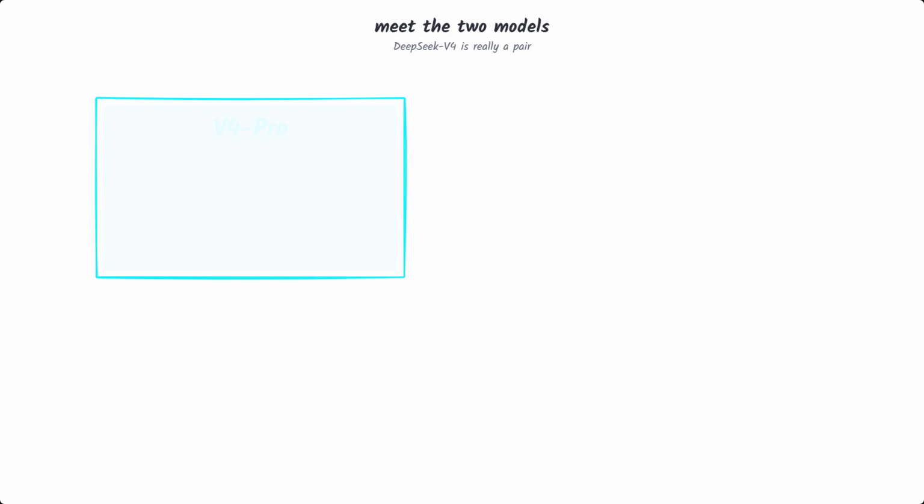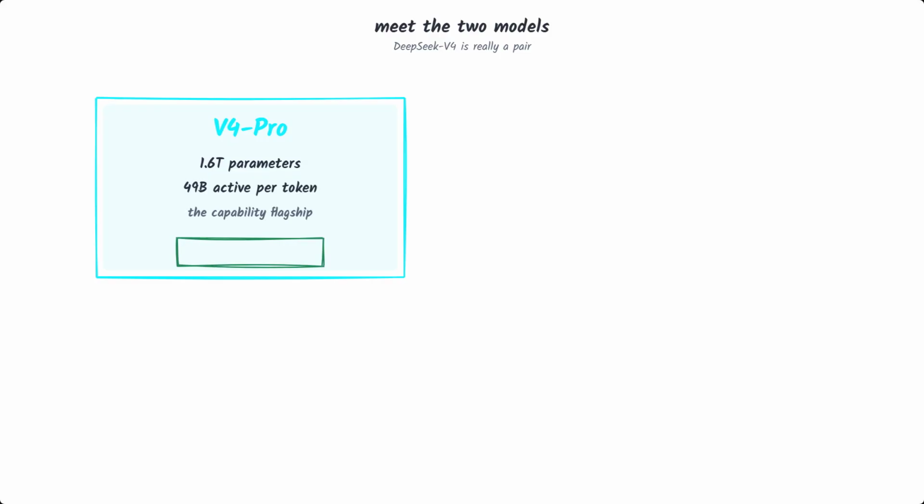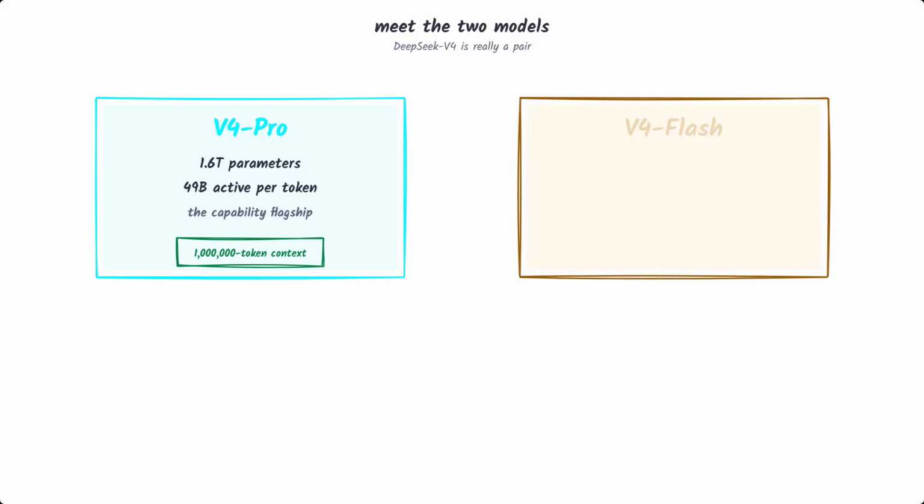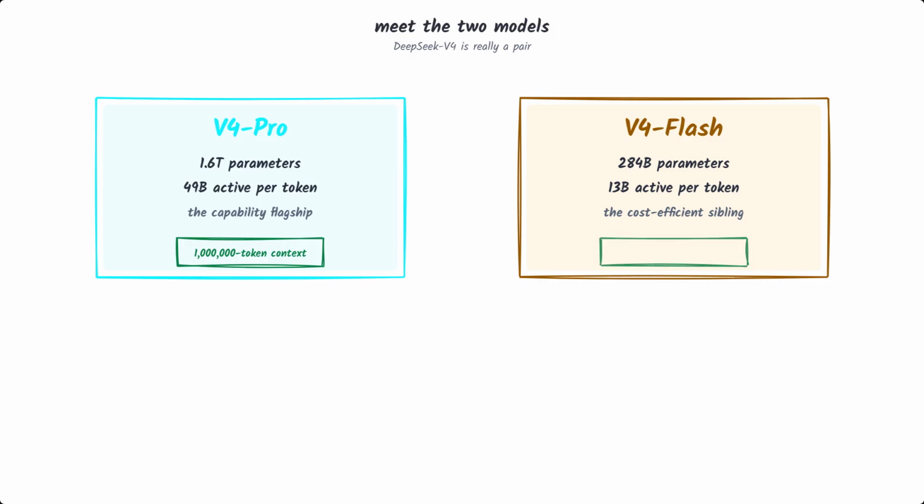Before the mechanism, meet the two models, because DeepSeek-V4 is really a pair. There's V4 Pro, 1.6 trillion parameters, but only 49 billion active per token, the capability flagship. And V4 Flash, 284 billion parameters, just 13 billion active, the cost-efficient sibling. Both natively handle a full million token context.